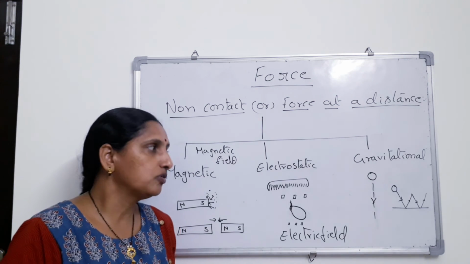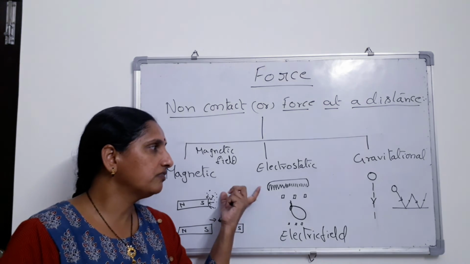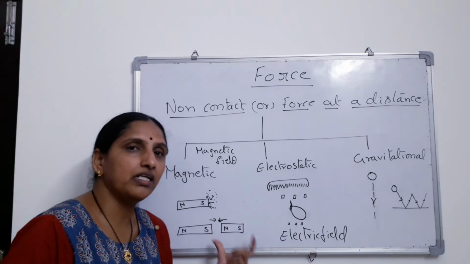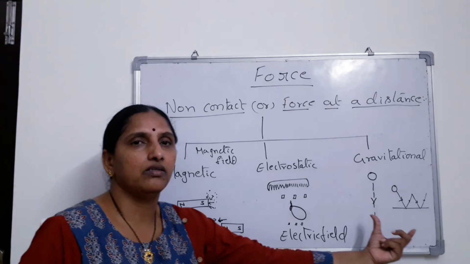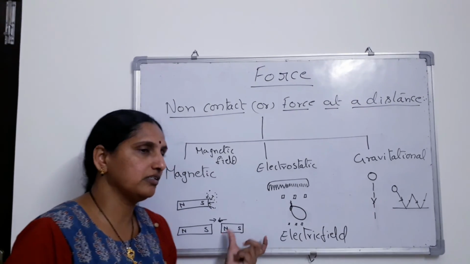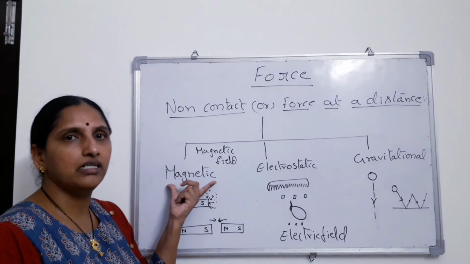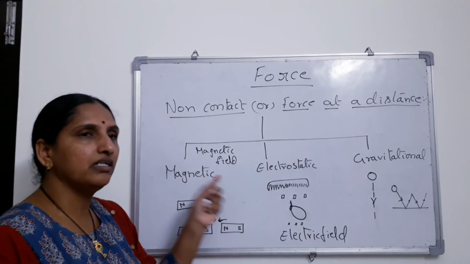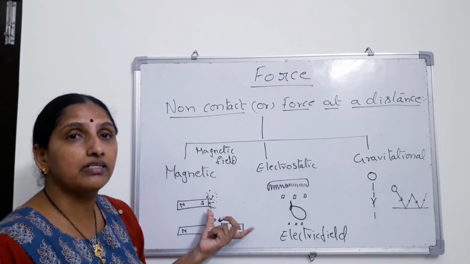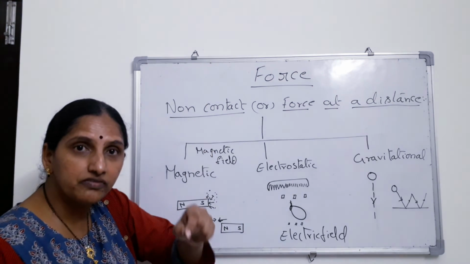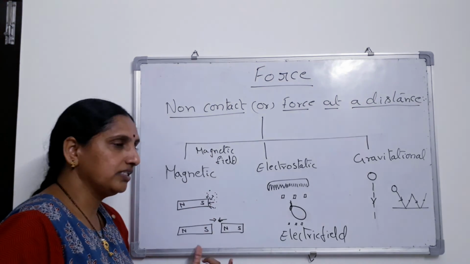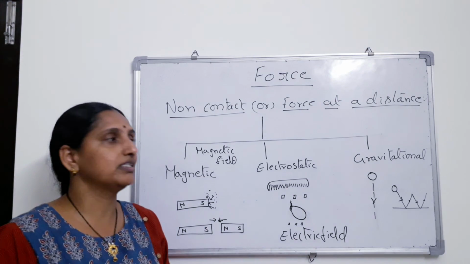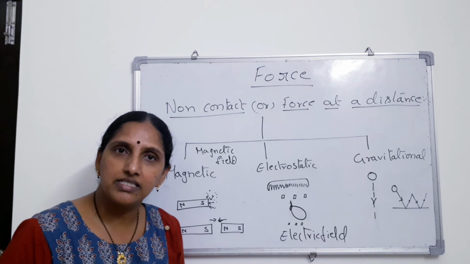Okay, children? So pause the video for a minute. Draw this diagram and give your own points under every subheading or every category. Suppose you are writing for magnetic, you can define magnetic field. That means the space around the magnet where its effect or influence is felt. Like that you can say, and then how these are being pulled, write in your own words. That will improve writing skills.